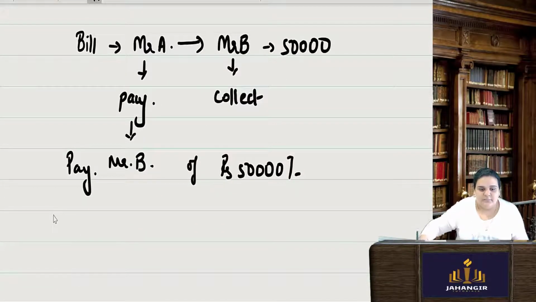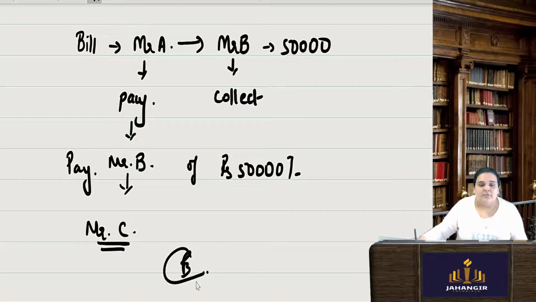So Mr. B, suppose, can even transfer it: pay Mr. C, on the face of it or behind it, and here Mr. B will sign. Like how a bill of exchange can be endorsed from one party to another, even a check can be endorsed from one party to another. In most cases, the endorsement we do not have to do. So we will keep the name blank, cross the check, write the amount and give it, so that later whoever's name they have to put in here, they can put it. So the endorsement is not required.